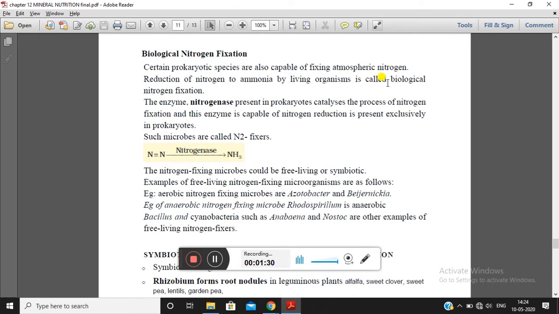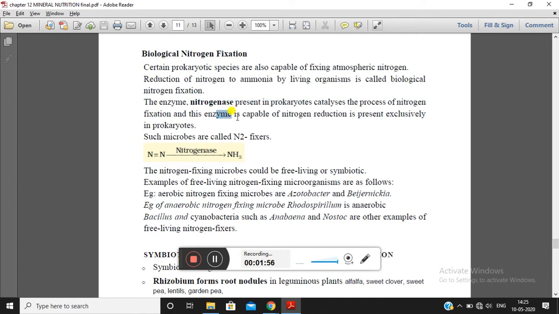So, in biological nitrogen fixation, the nitrogen present in the atmosphere undergoes reduction, leading to the formation of ammonia. The enzyme which carries out this process is the nitrogenase enzyme, which is present in prokaryotes and helps in the fixation of nitrogen.